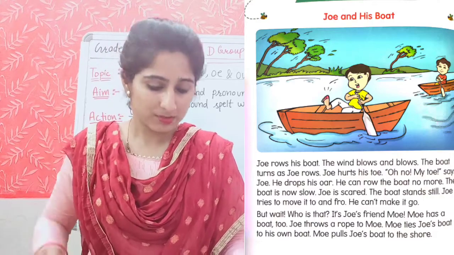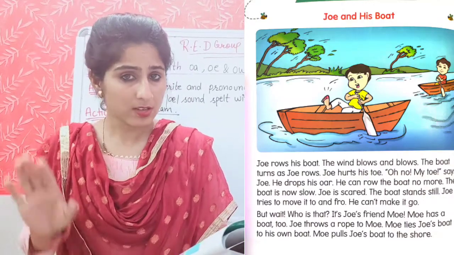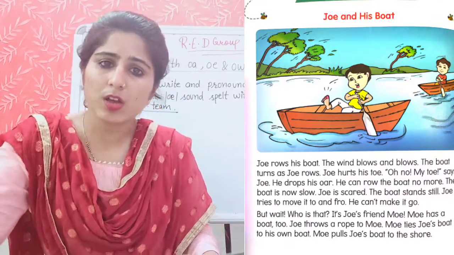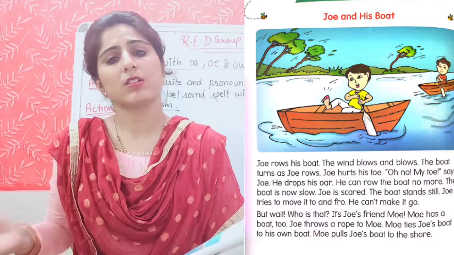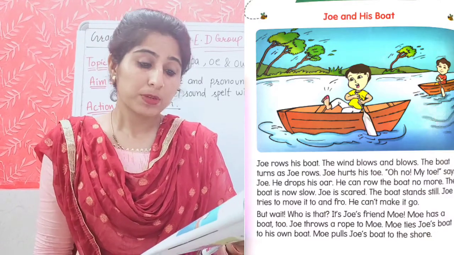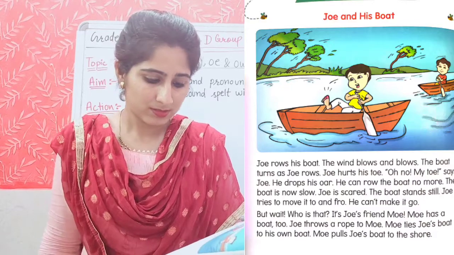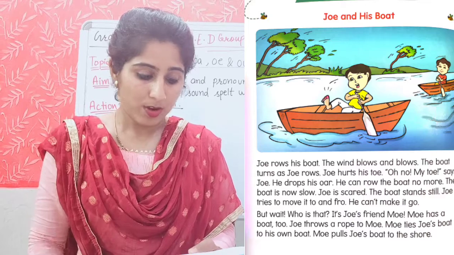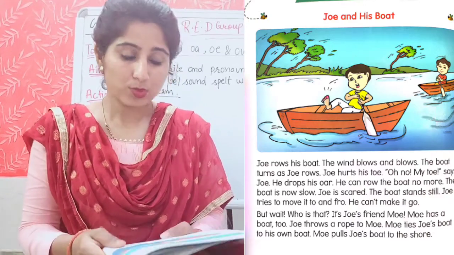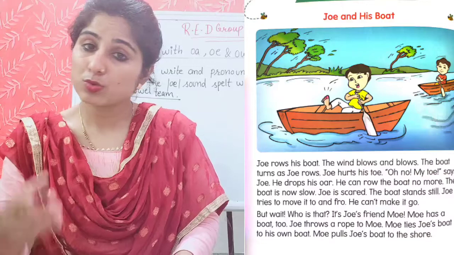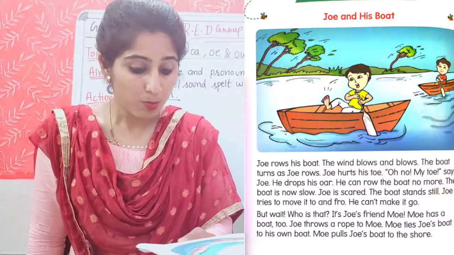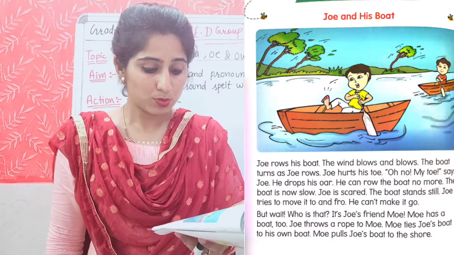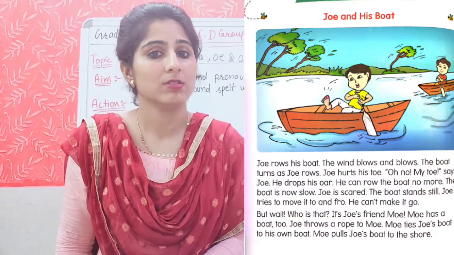Joe is scared. The boat stands still. Joe tries to move it to and fro. He can't make it go. But wait, who is that? It's Joe's friend Mo. Mo has a boat too. Joe throws a rock to Mo. Mo ties Joe's boat to his own boat. Mo pulls Joe's boat to the shore.